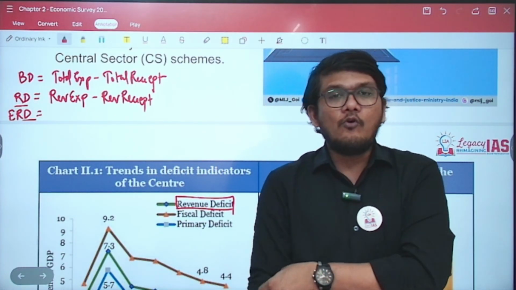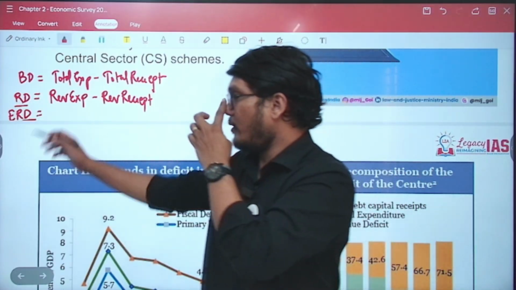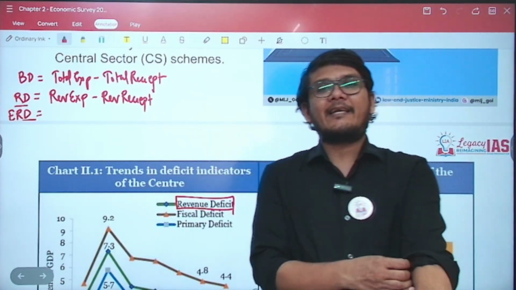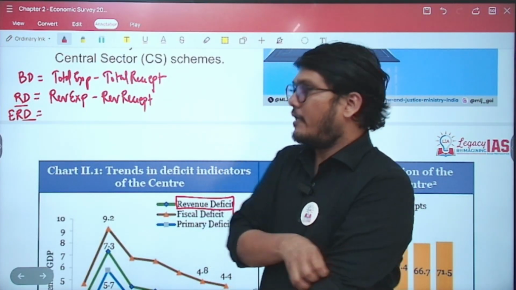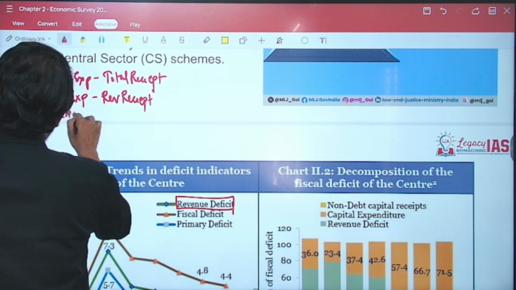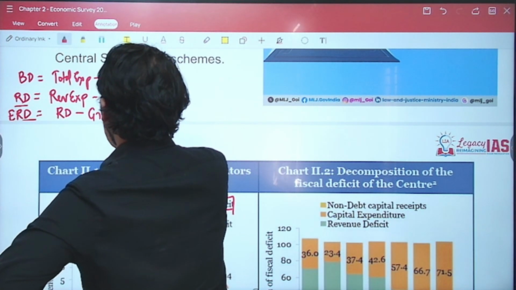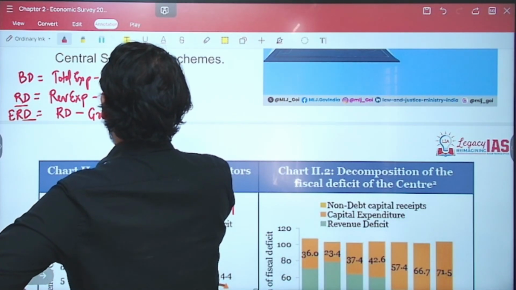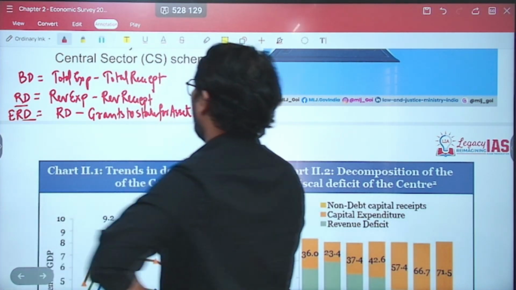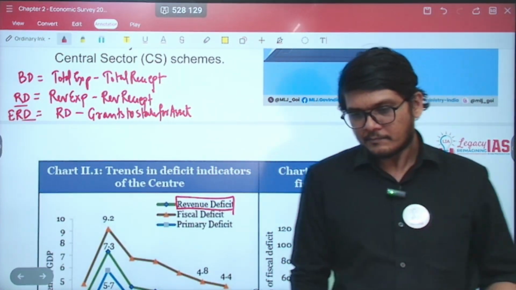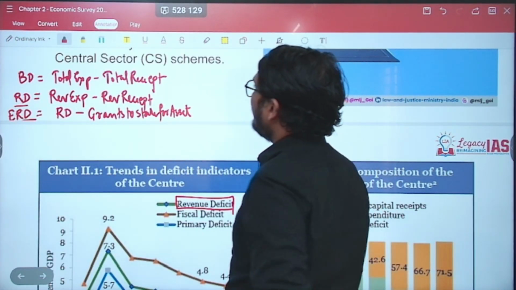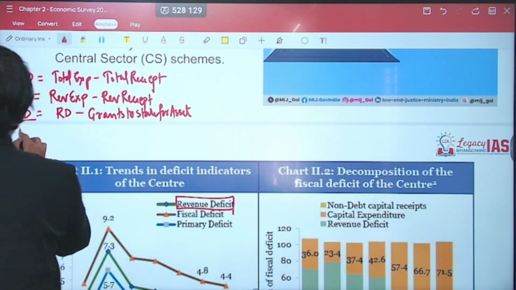So we need to remove that part from revenue deficit. When you remove that part from revenue deficit, you basically get the effective revenue deficit. So what will be your effective revenue deficit? It will be revenue deficit minus grants to state for capital asset creation. This is your effective revenue deficit. Then you have the concept of fiscal deficit.